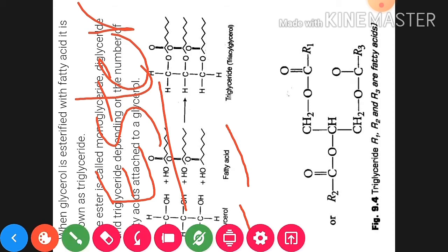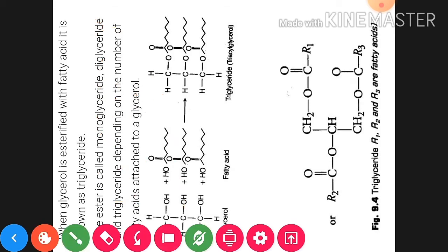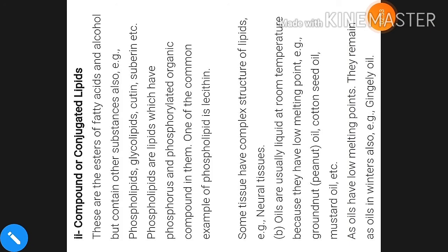Now there are different kinds of lipid molecules, like you can see here. These are the different kinds of lipids.